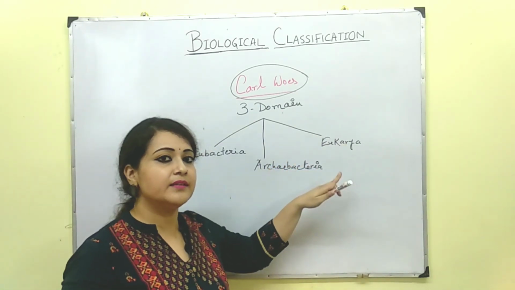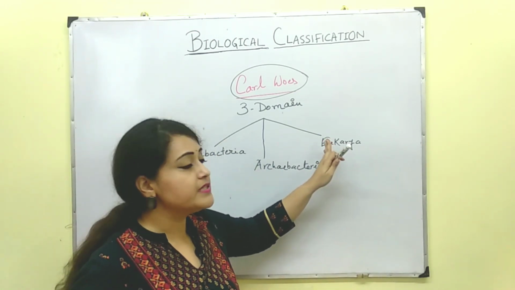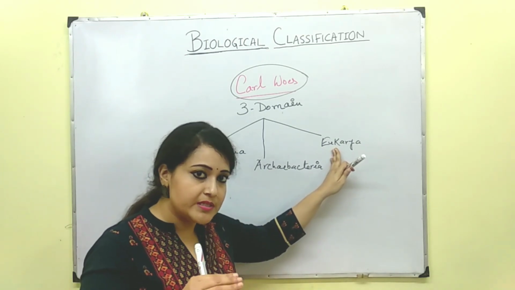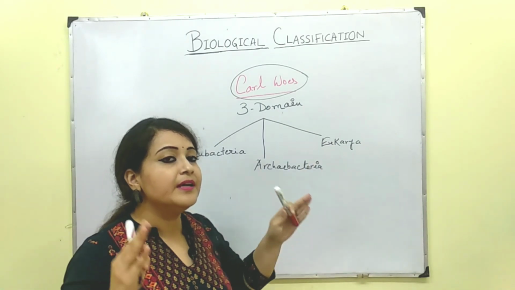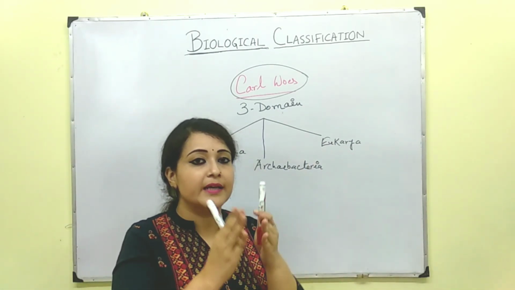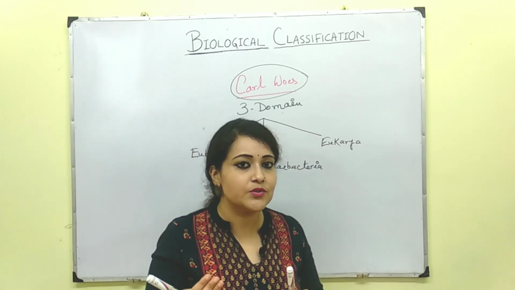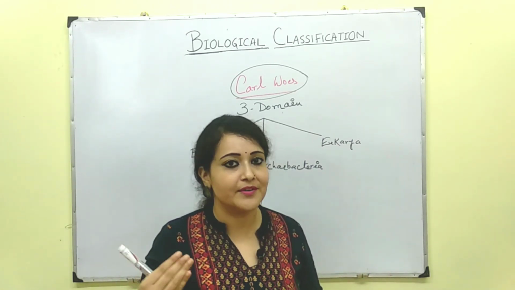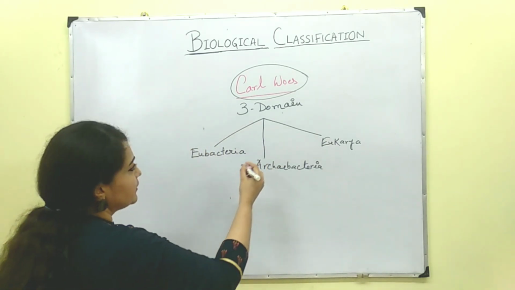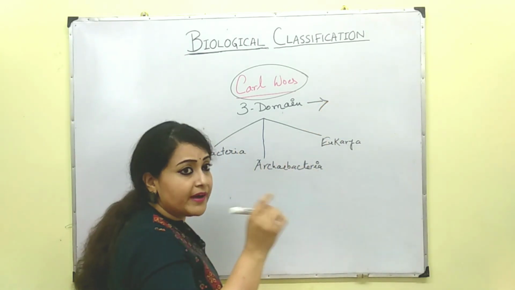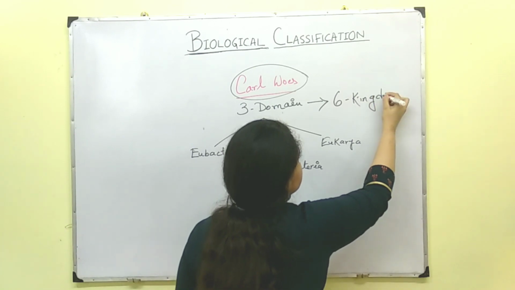And the rest of the other kingdoms were placed in a single domain, that is Eukarya. That means Eukarya consists of Protista, Fungi, Plantae and Animalia. So if we divide the kingdom Monera into two groups, then finally it gives rise to the six kingdom system of classification. I think it is clear to all of you.